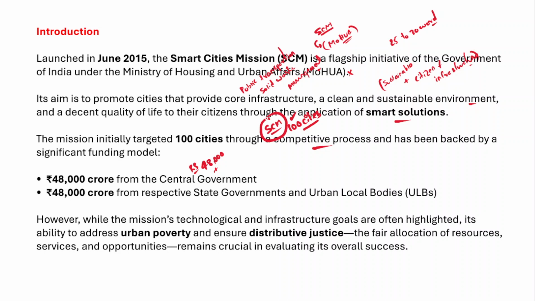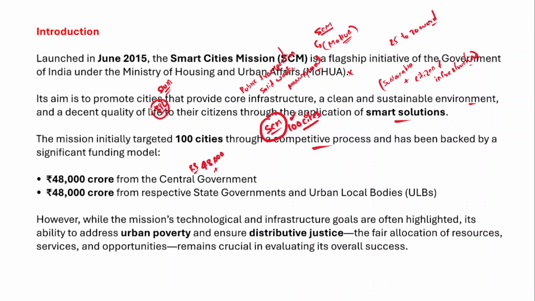And in fact, the mission is backed by technological and infrastructure goals. However, the smart cities mission also has the ability to address urban poverty. We all know that in urban areas also there are slums, poor sanitation, poor hygiene, and people living below the poverty line.